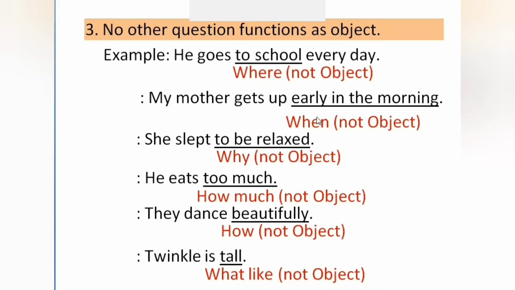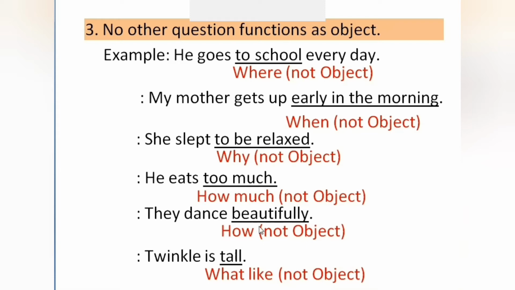The answer is early in the morning, but early in the morning is not an object because a when question comes here. She slept to be relaxed. She slept. Why? A why question comes. The answer is to be relaxed. Why did she sleep? So to be relaxed is the answer to that. So it's not an object. He eats too much. A how much question comes. He eats how much? How much does he eat? So the answer is too much. As a how much question comes for too much, it's not an object in the sentence.